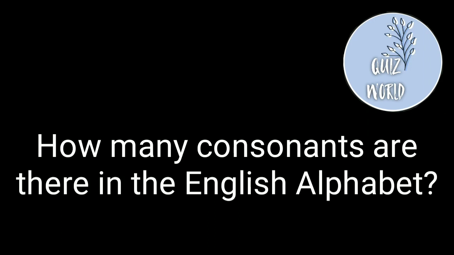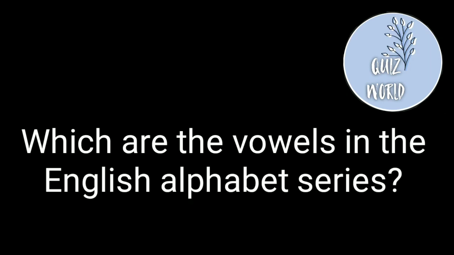How many consonants are there in the English alphabet? Answer is 21. Which are the vowels in the English alphabet series? Answer is A, E, I, O, U.